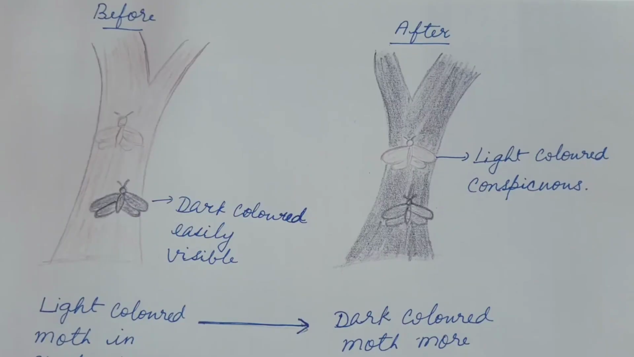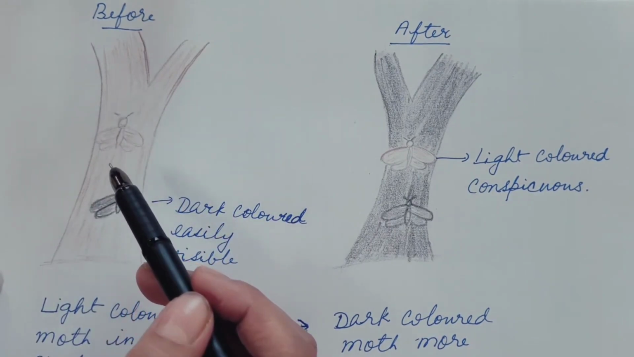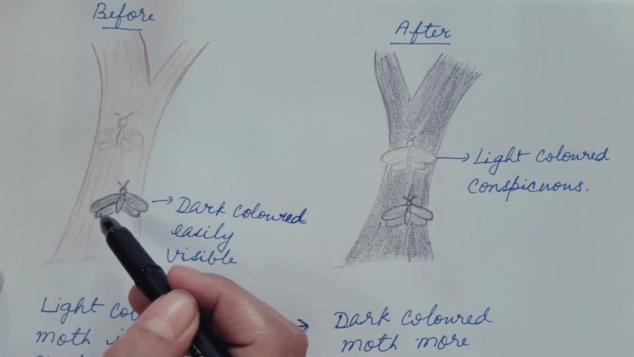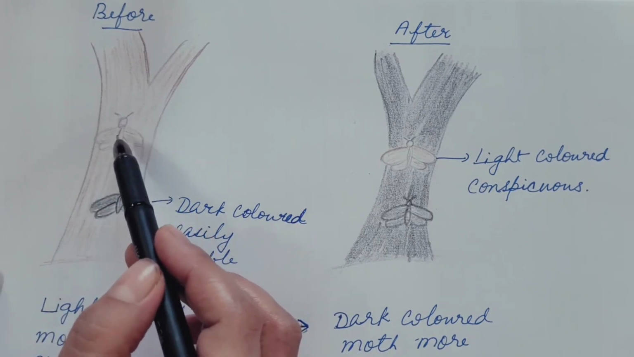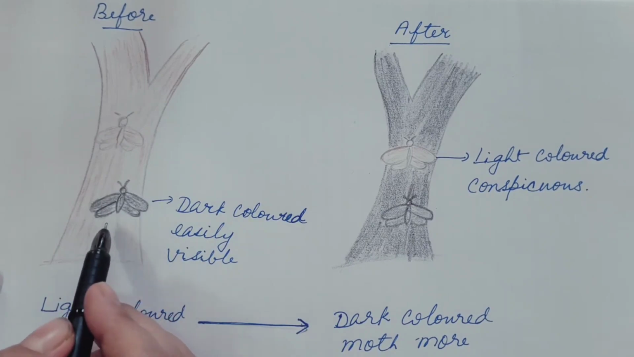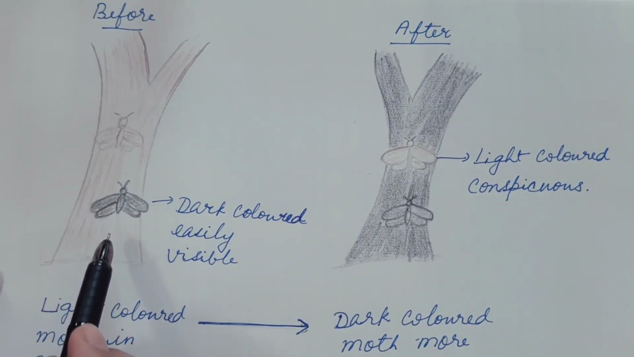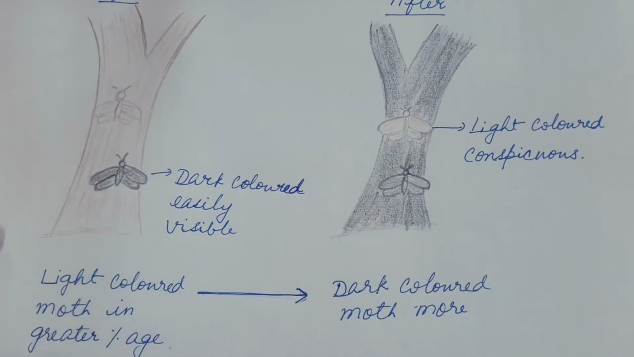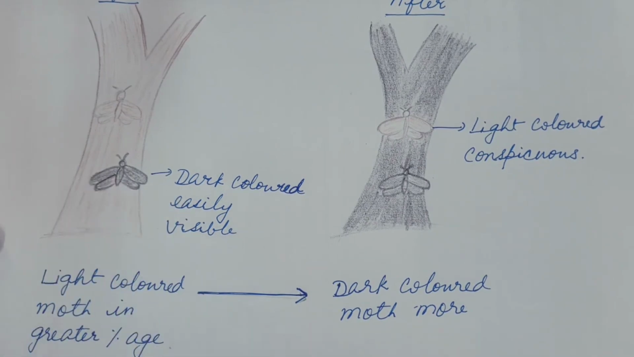Now let us understand industrial melanism with this figure. This is the earlier situation where there is no Industrial Revolution. So when the moth rests on the tree trunk, the light colored moth easily blends with the color of the tree trunk or the surface, but the dark colored moths are easily visible, so they are eaten by the predators, and hence their percentage of frequency is less in the population. So we can say light colored moths are greater in percentage and dark colored moths are lesser in percentage.